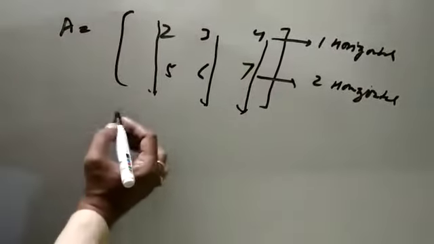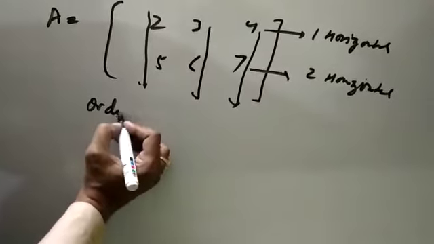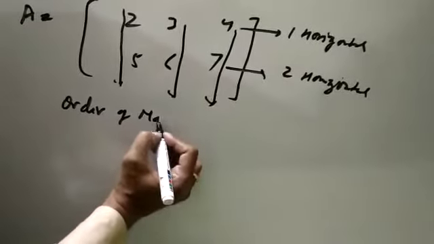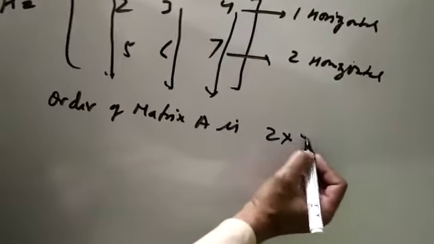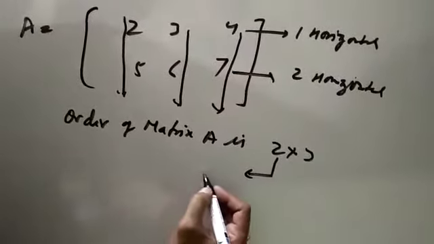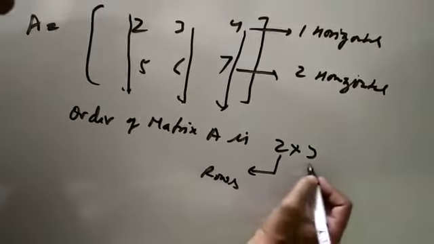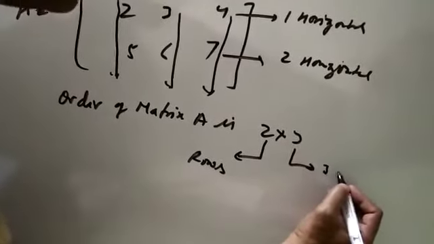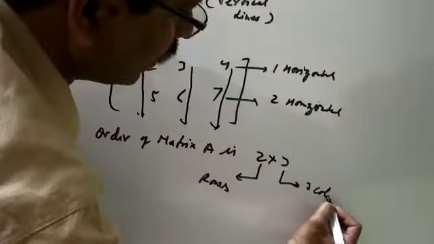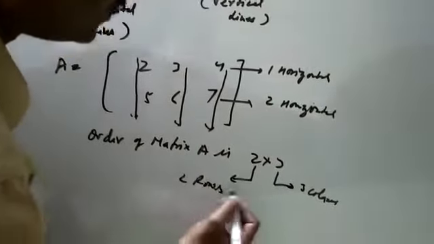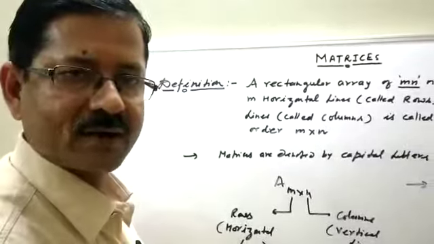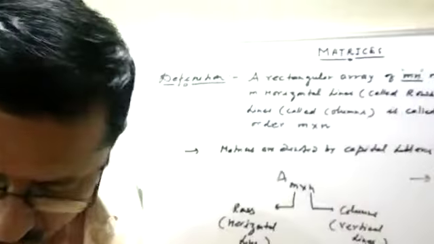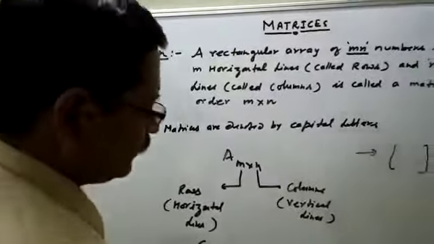So the order of matrix A is 2 cross 3. There are 2 rows and 3 columns. This is the presentation of matrices. Matrices is the plural form of matrix.